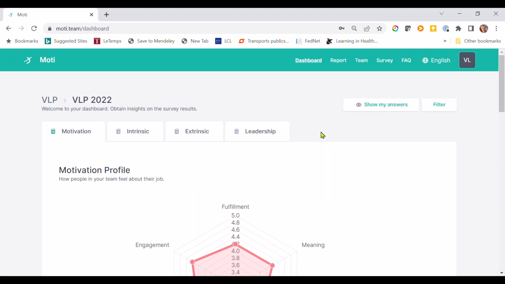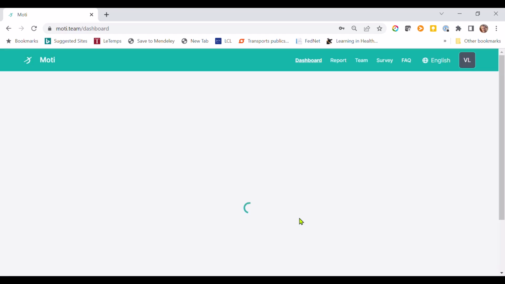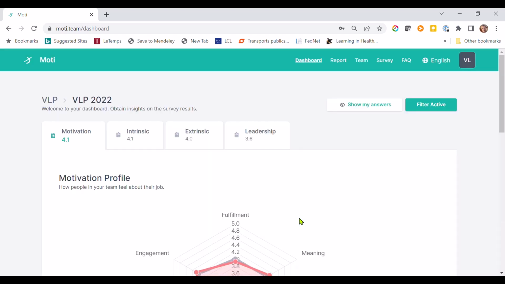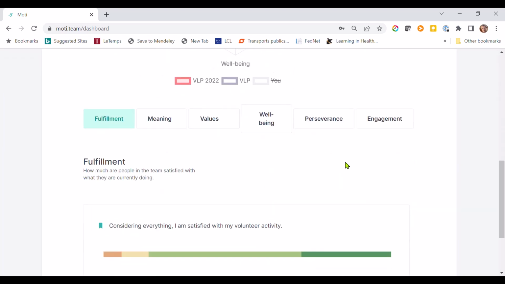Another interesting feature is the filter feature. So if you have more than 5 females and more than 5 males, you can actually compare men and women. So I can filter out the male, so I will only get the answers from the female, and if there's another, it will be added to the female. So I will apply, and here you go. I have a slightly different series of answers.